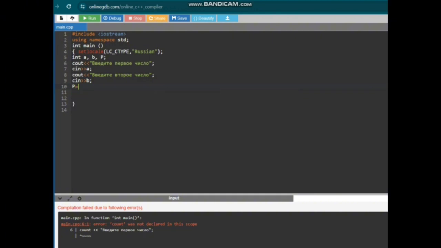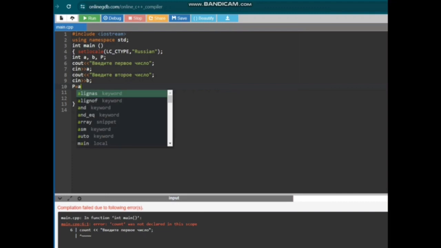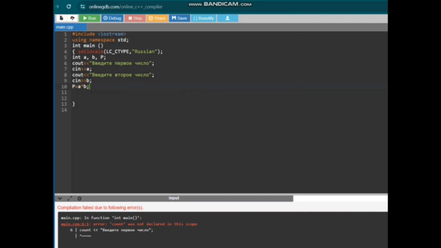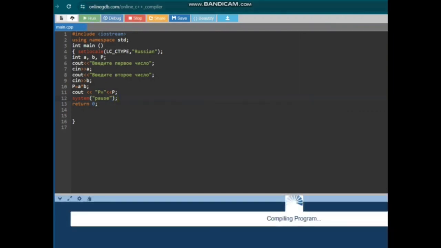The type of operation you can choose on your own, and to output the resulting value to the screen, we write cout p equals. To make the program perform this operation only once, we write system pause and return 0 to correctly terminate the program and close the parentheses.